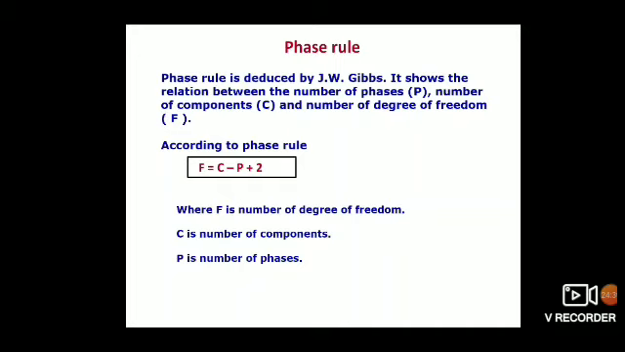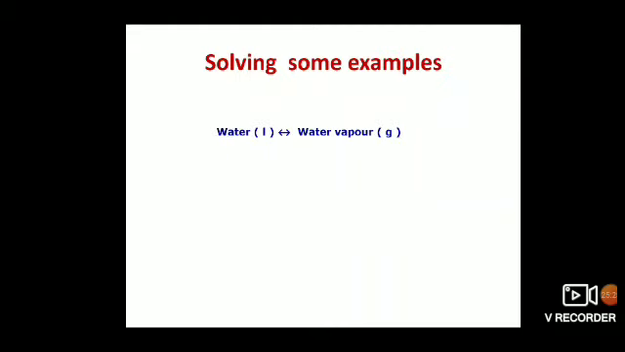It is used to deduce F, the degrees of freedom, as it cannot be directly predicted by seeing the system. C and P can be predicted directly, but F cannot. So this equation helps us in calculating F for some systems. Now how is F calculated for some systems? Of course, for various systems it is useful. Now I have taken some examples to calculate F, solving some examples for this system.